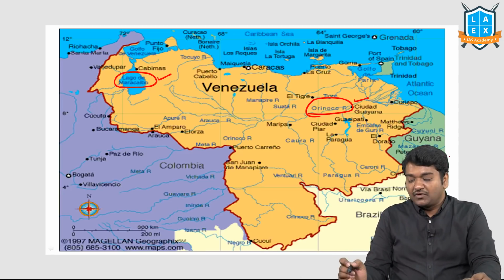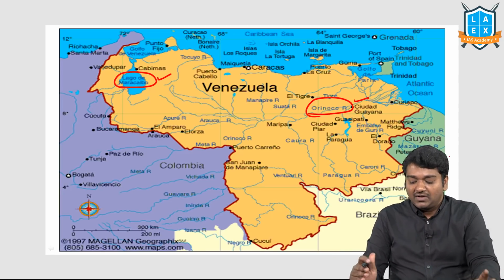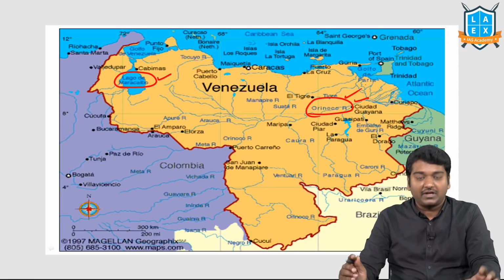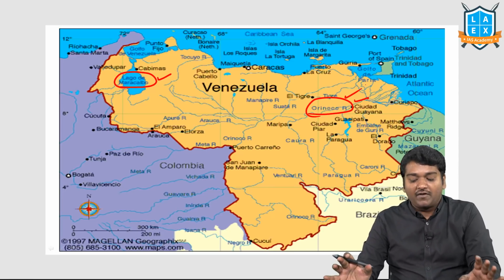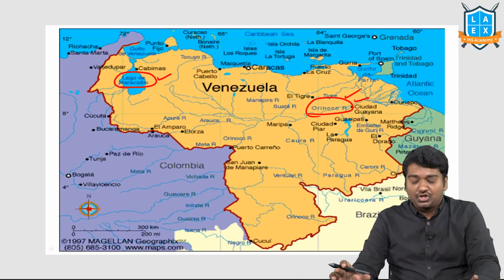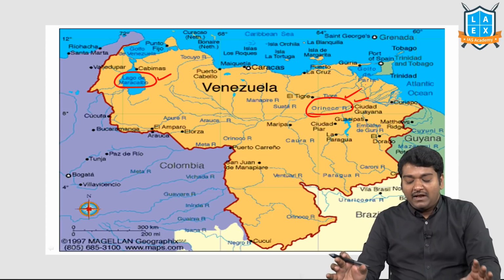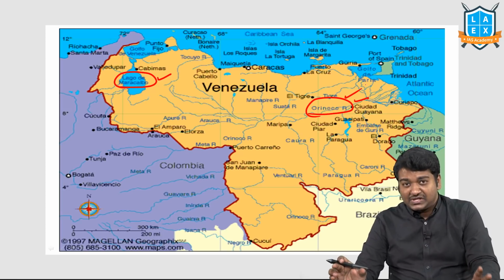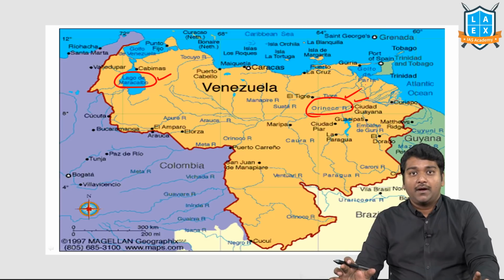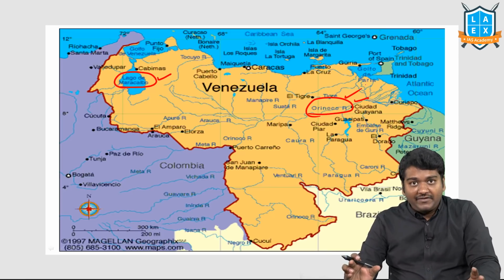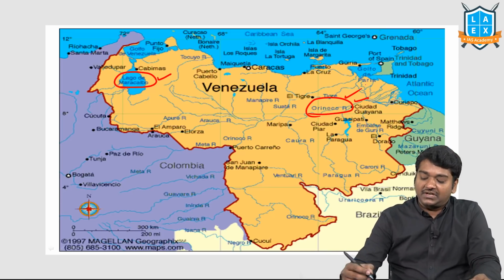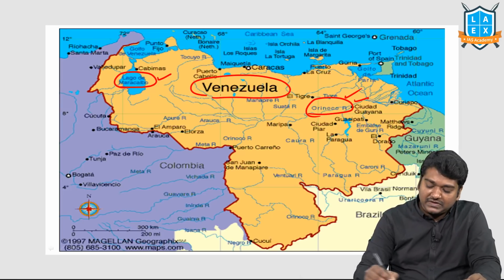Guiana Highlands, if you consider, and Orinoco River, Angel Falls is associated with this particular river. It is one of the largest oil-rich regions of South America, and today they are fighting an economic crisis, mainly because of over-dependency on one particular economic activity, that is oil. Just try to read about Venezuela a bit.